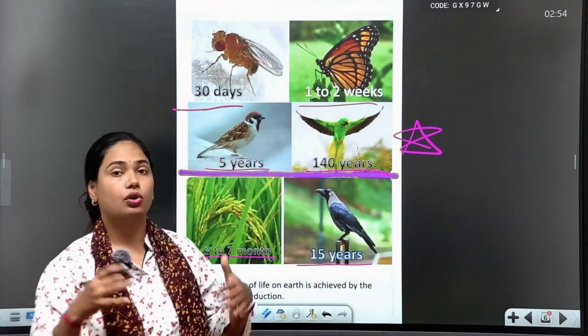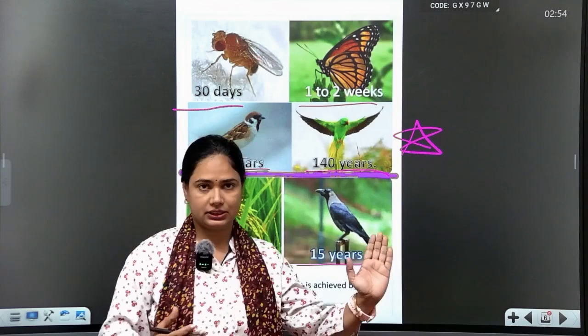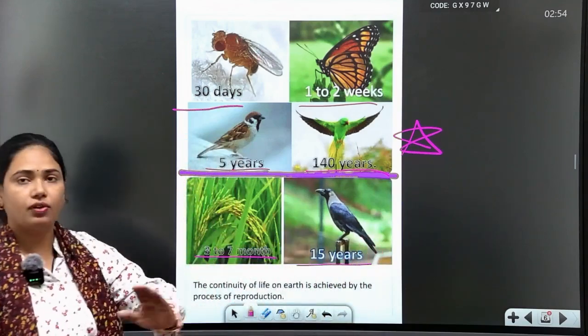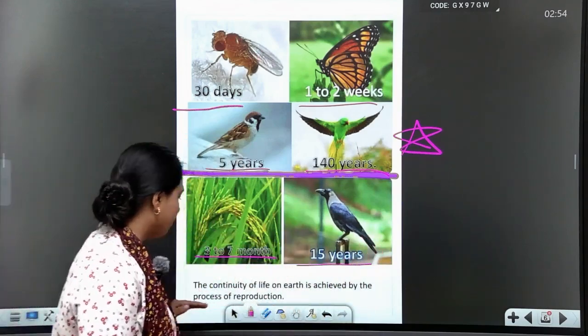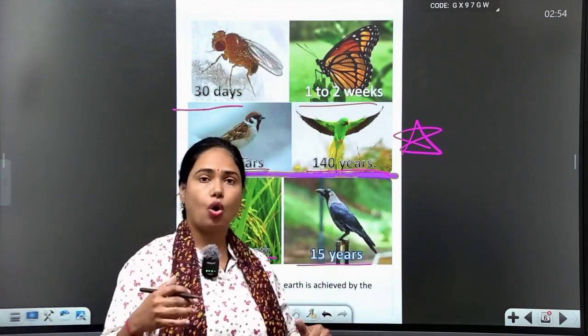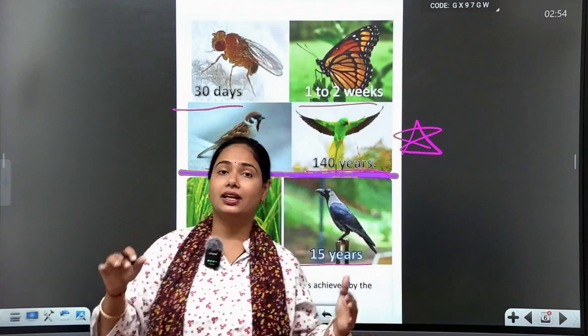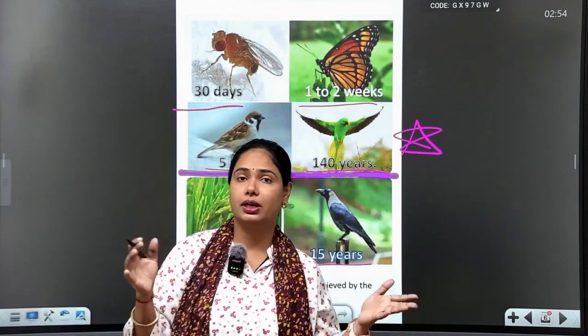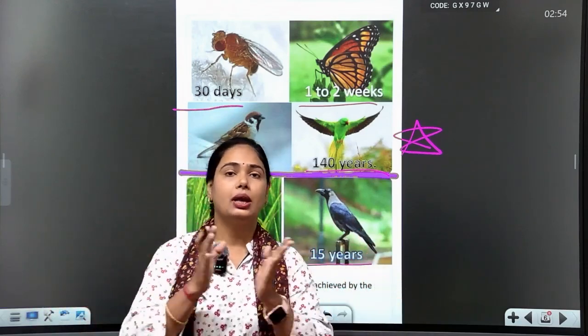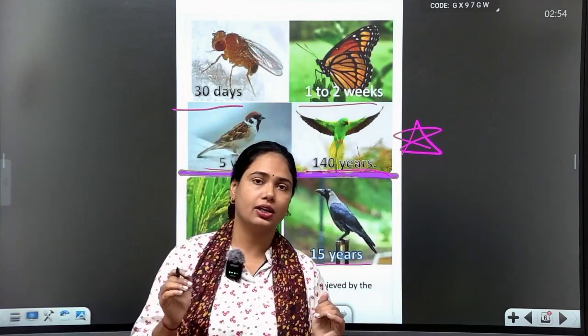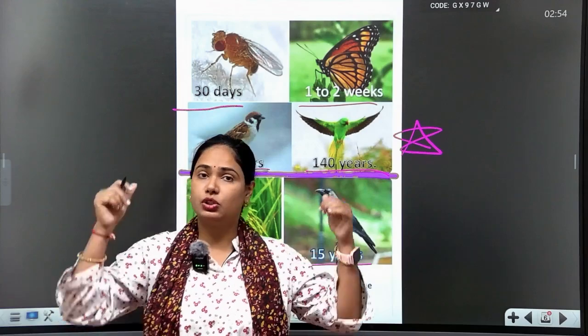Crow: 15 years. The continuity of life on earth is achieved by the process of reproduction. All this continuity that the birds give is known as reproduction. But students, I am also talking about lifespan, which you already studied.